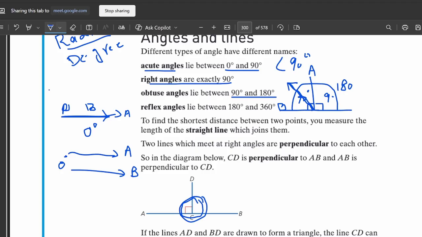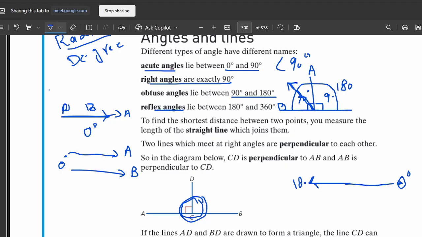Okay. Is it clear about obtuse angle? Yeah. Okay. Next is reflex angle. What does reflex mean? As you go in front of a mirror and you see your reflection, you see your shape in the mirror. So reflex angle is similar. If this line represents 0 degree, then the line opposite to it will be the reflex of it, and we will call it a reflex angle. Am I right? Yeah. Okay.